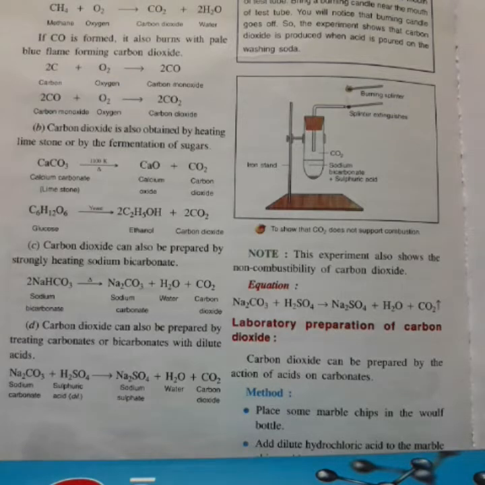It is present in the atmosphere in a small amount, from 0.02% to 0.04%. So how does it come to the atmosphere? It comes to the atmosphere from animal breathing, decay of animal and vegetable matter, and also from burning of carbon and carbonaceous matter. It is also present in industrial waste of the fermentation industry. And a certain percentage of carbon dioxide remains dissolved in natural water such as oceans, lakes, rivers, etc.